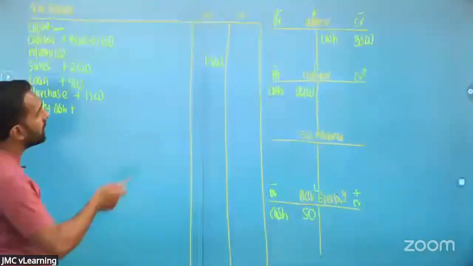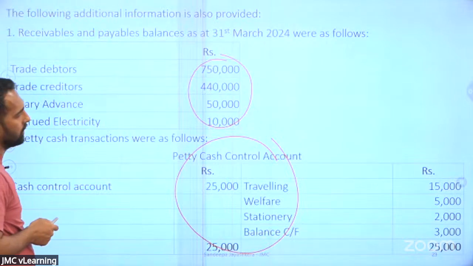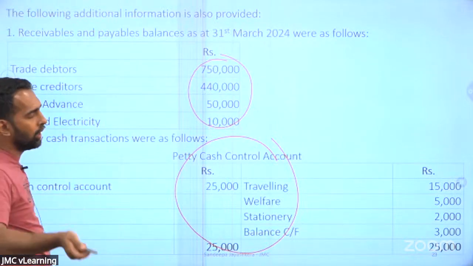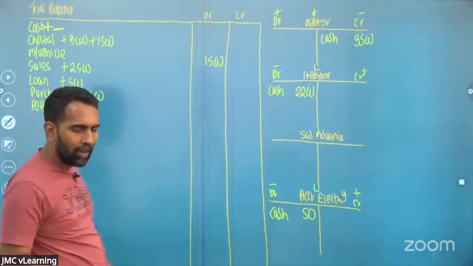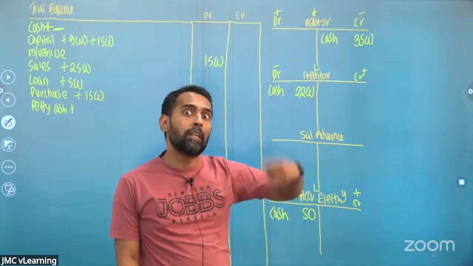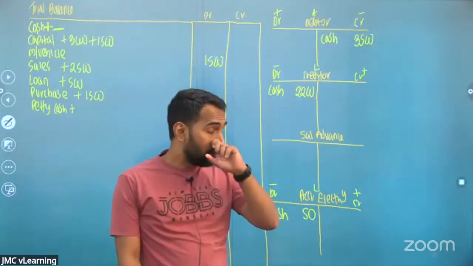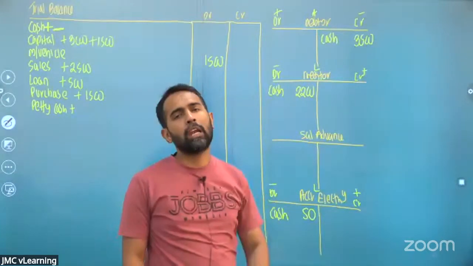Right. Now, salary and wages. Salary advance. We have given a salary advance. So whenever there's an advance or prepayment for the employees, whenever we make a payment, the easy way is to route that payment through that advance account.